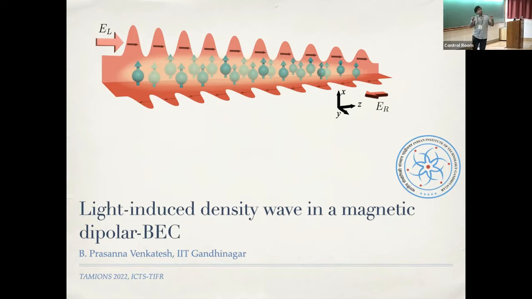This feature is called a roton, or a roton minimum. And this also leads to a very fascinating state of matter called a supersolid, where you have a periodic density wave, hence the title, coexisting with the superfluidity which is there in a Bose-Einstein condensate.